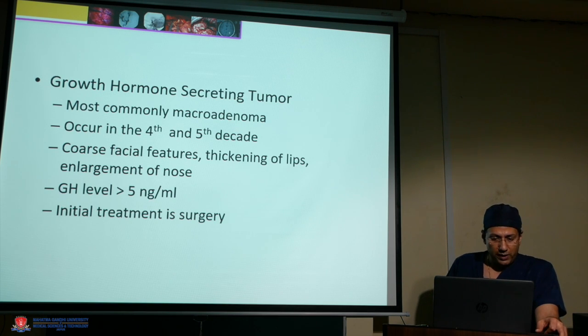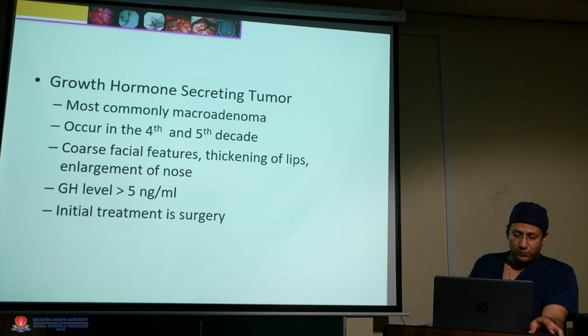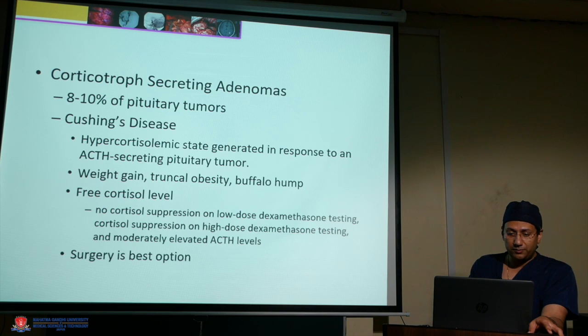Growth hormone secreting tumors are most commonly macroadenomas and occur in the 4th and 5th decade of life. Common features are coarse facial features, thickening of the lip and enlargement of the nose. GH levels are usually more than 5 nanograms per ml. The treatment is surgery.